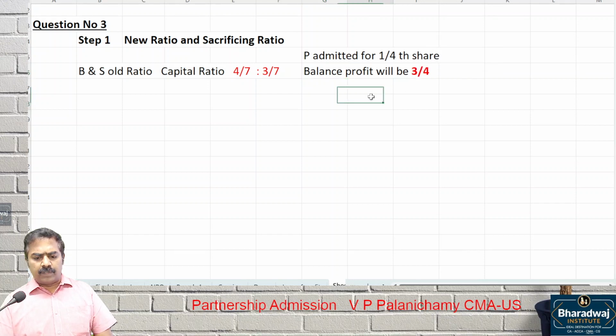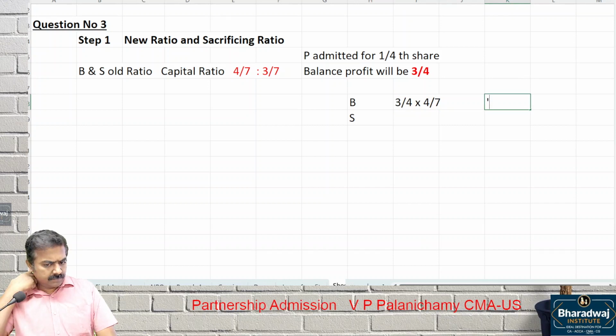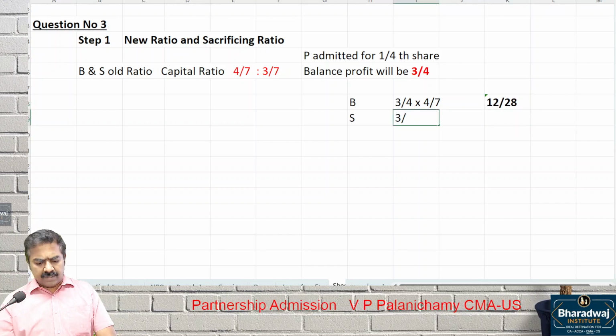This 3/4 will be shared by B and S in their old ratio. 3/4 into 4/7 will become 12/28. Then for the other partner, 3/4 into 3/7 gives us 9/28. Do it along with me, no need to wait. For P,